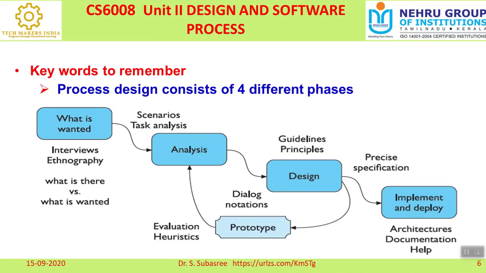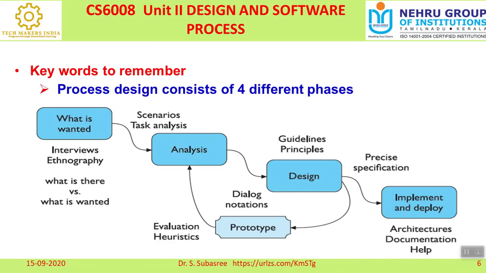That is called evaluation heuristics. Heuristics means again and again you go through the analysis phase, design phase, prototype. We will do that many times, and then after finalizing the design, we can go for implementation. The reason we create a prototype before actual implementation is to reduce the error, so we get a clear-cut idea.